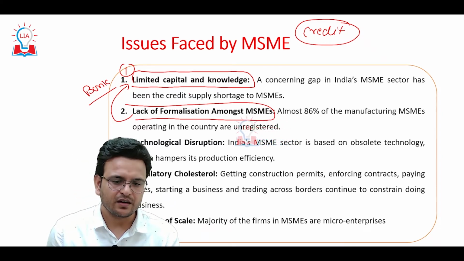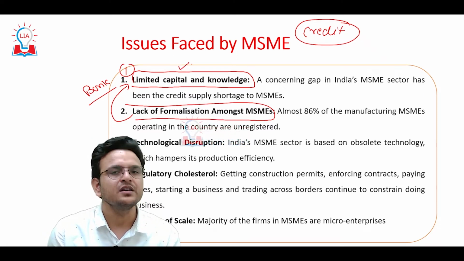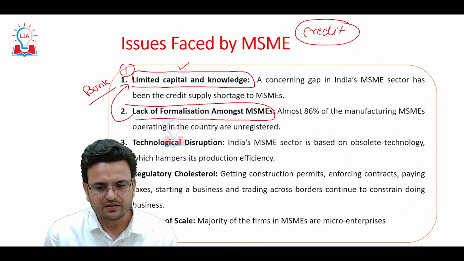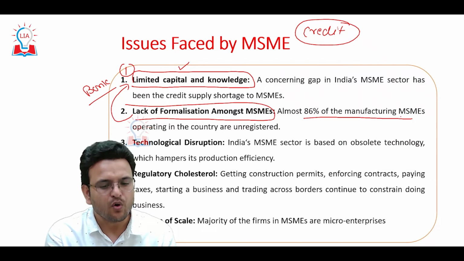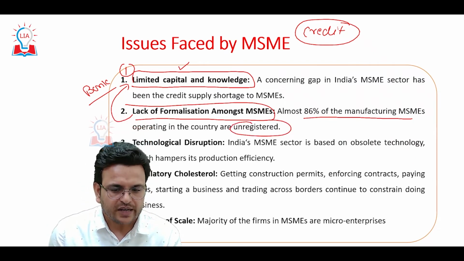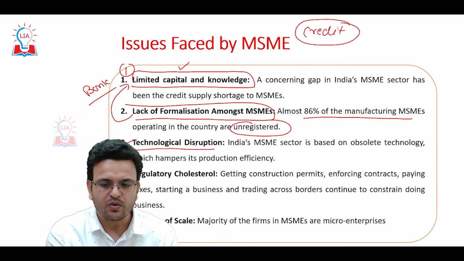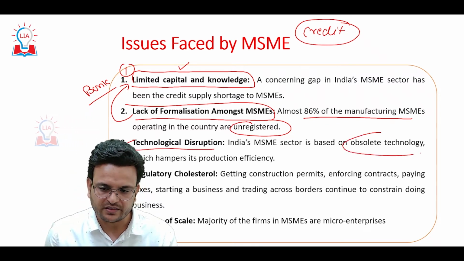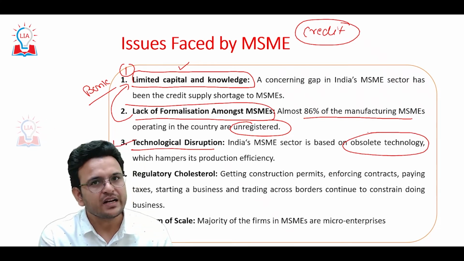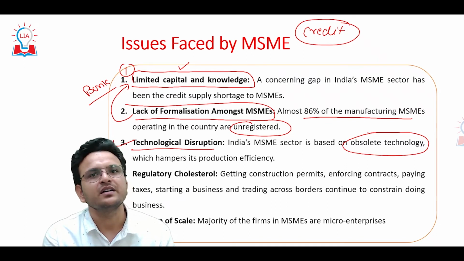Whenever these MSMEs are not able to get proper capital or proper credit, it is because they do not come under the formal sector. Here, about 86% of manufacturing MSMEs operating in India are unregistered. Now technological disruptions. Most of the MSMEs depend on obsolete technology. Because of that reason their production is very less and they are not competitive in the market.